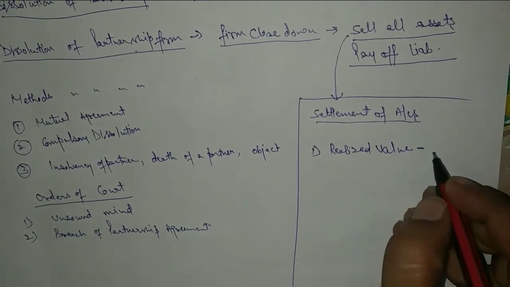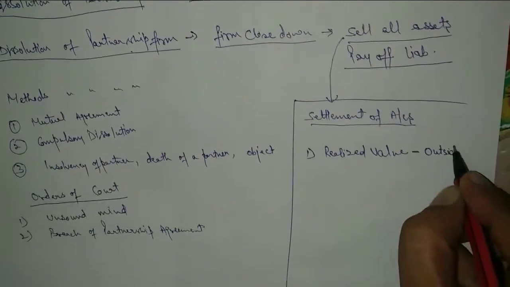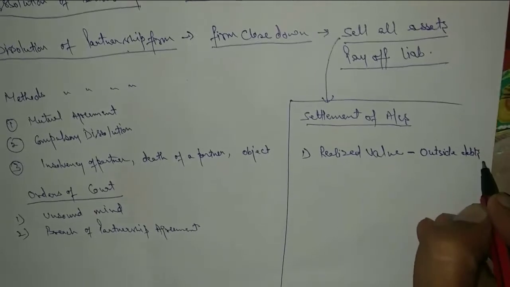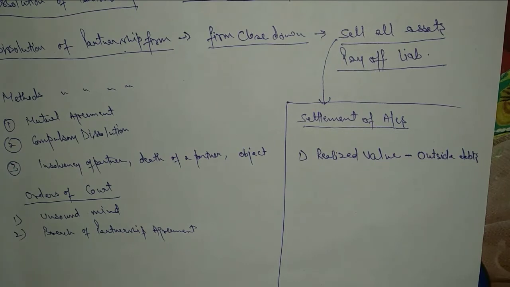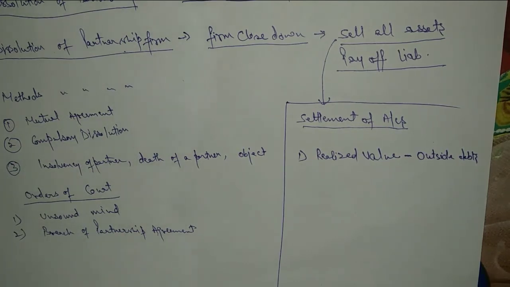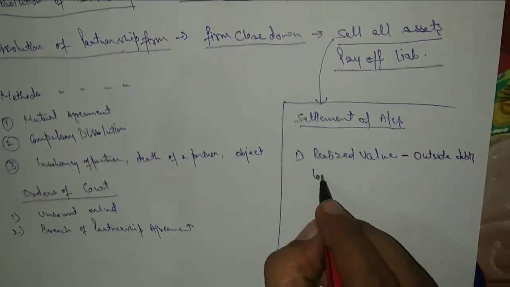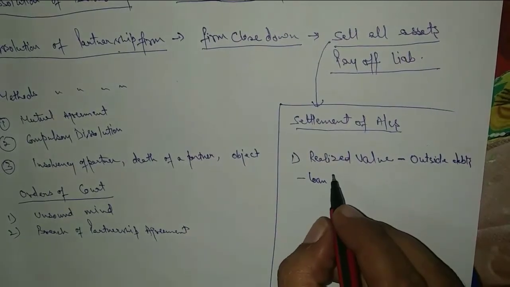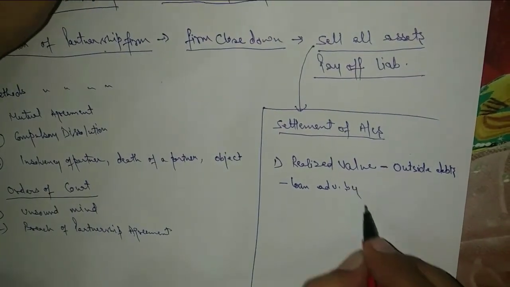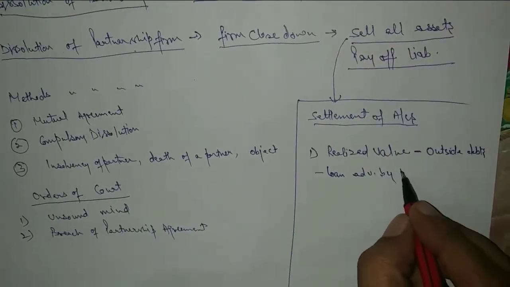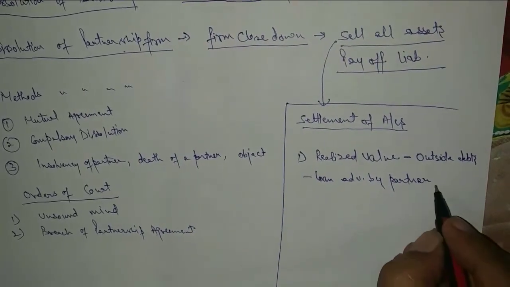First, pay out all the outside debts of the business. All the outside debts of the firm will be paid first, and then if an amount is remaining with the business, the loan which has been advanced by a partner will be paid off.